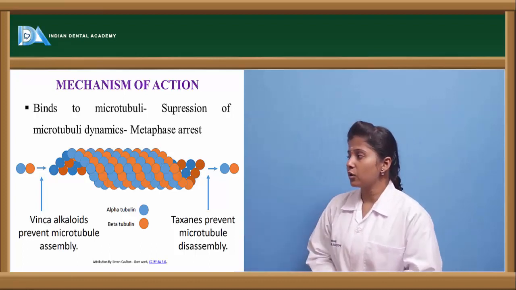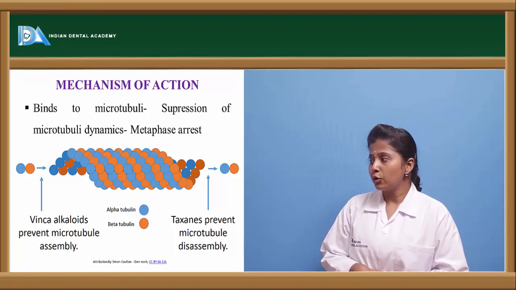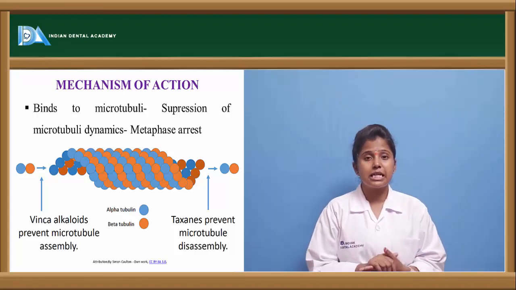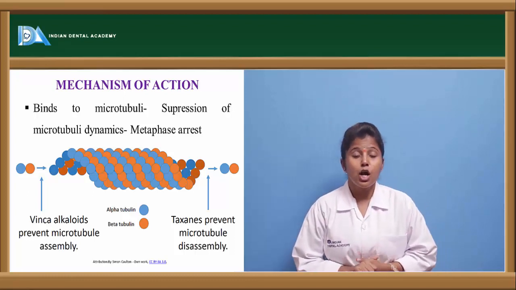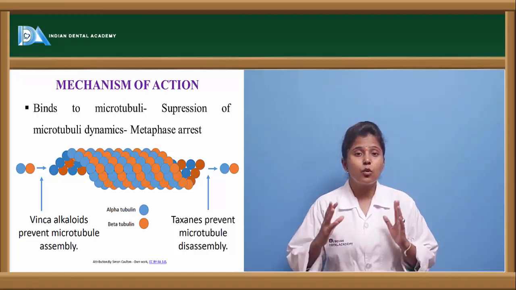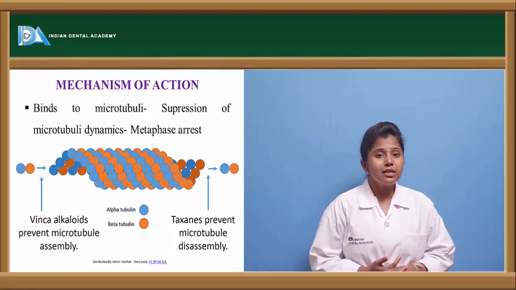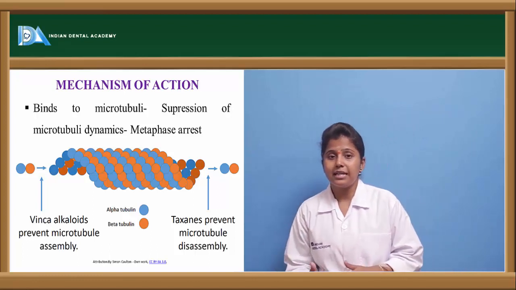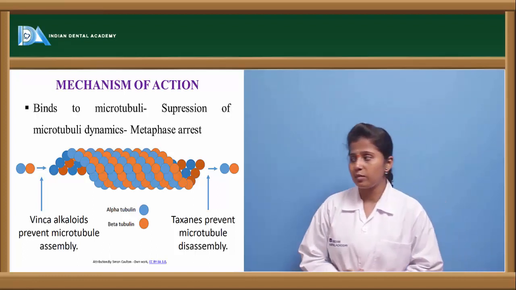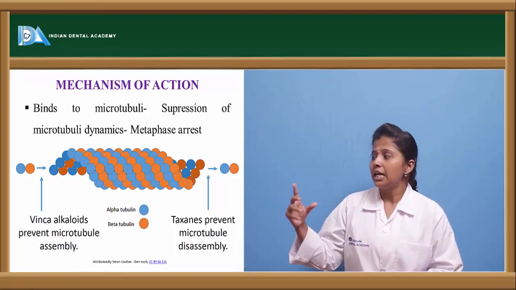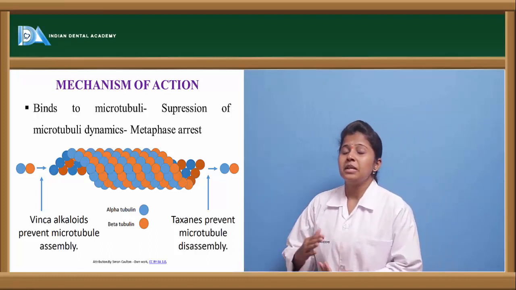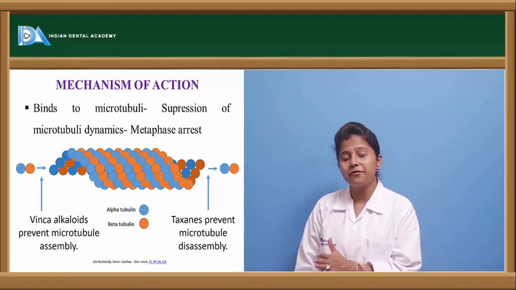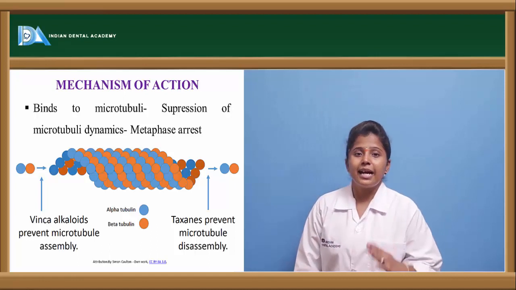Here it binds to the microtubuli, suppressing the microtubular dynamics, and thereby metaphase arrest takes place. Metaphase is a phase in the cell cycle where the spindle formation is taking place. The spindle formation takes place only when the microtubuli in the cell are generated. If the microtubule is not generated, the spindle fiber formation won't take place. So if Vinca alkaloids bind to the microtubuli, the spindle formation won't take place, and thereby the cell cycle ends right there at metaphase.